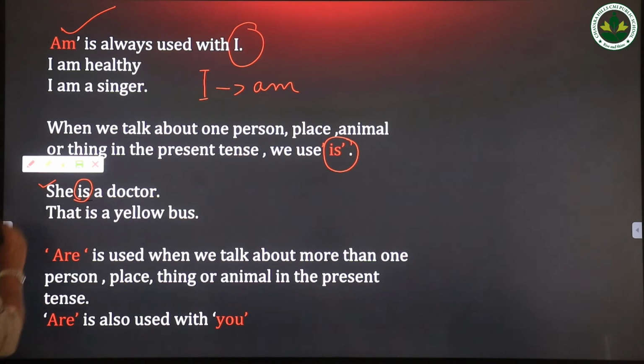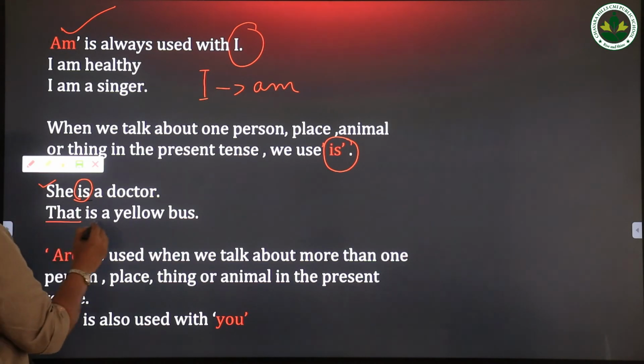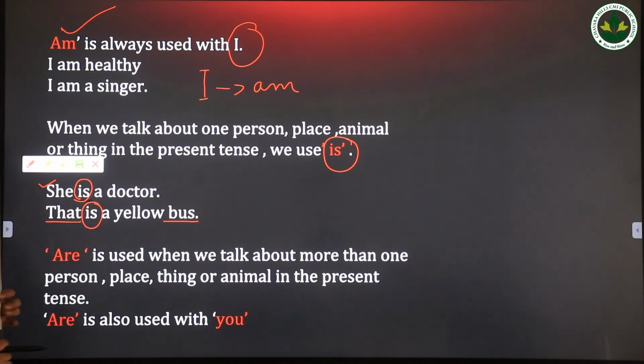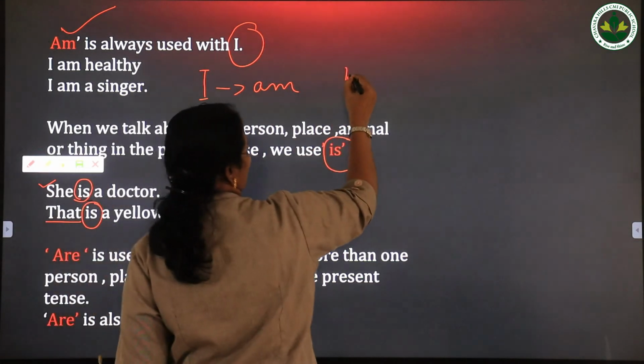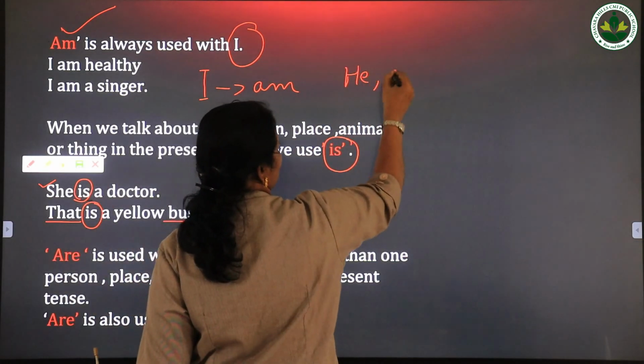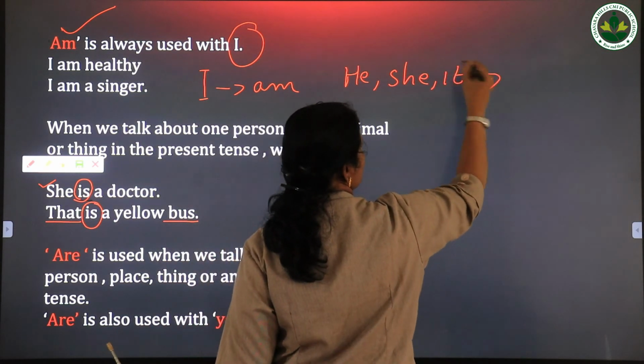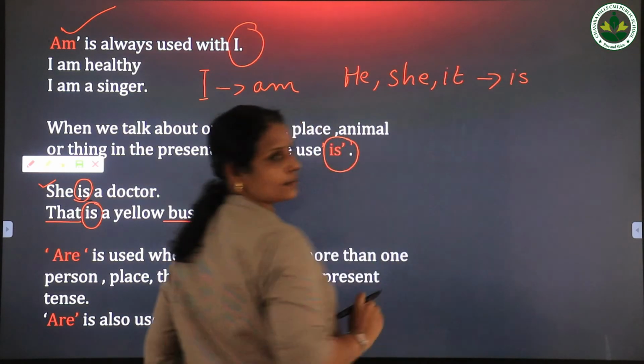Here you see she is singular. That is a yellow bus. It's singular, so we use is. So remember, am is used with I and is is used with singulars like he, she, it.